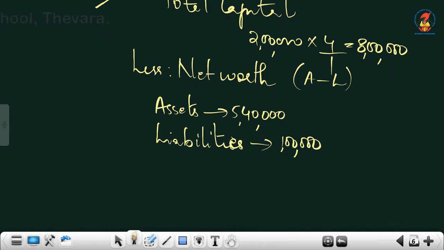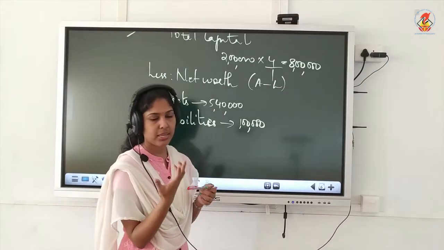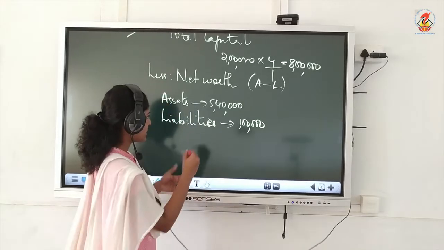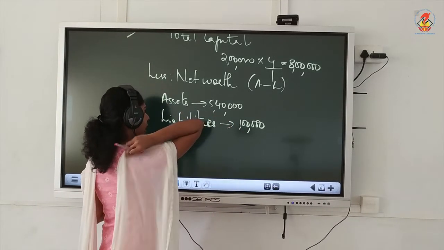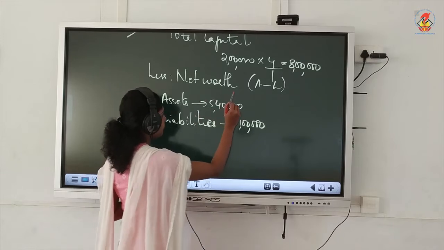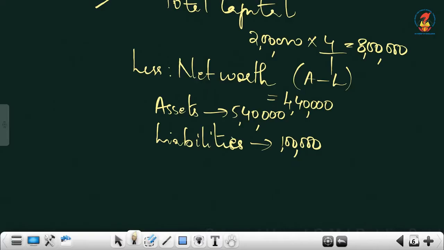By applying this formula you will be getting net worth, that is same as the capital. Okay, we will do the calculation first. 5 lakh 40 minus 1 lakh, that is net worth will be 4 lakh 40,000. But this is not the final net worth.